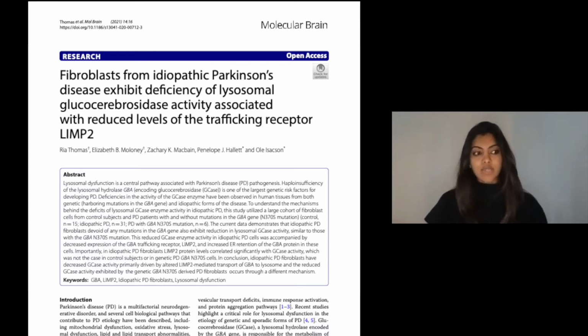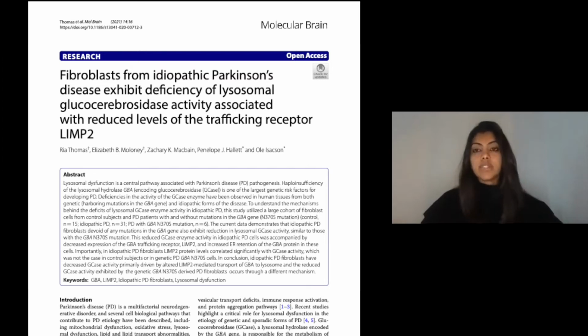One such pathway that has been shown to play a role in the etiology of genetic and sporadic forms of PD is lysosomal dysfunction. And this particular project focuses on the role of a particular lysosomal enzyme called glucocerebrosidase and tries to identify the mechanism that leads to the reduction of this particular enzyme activity in idiopathic form of PD.